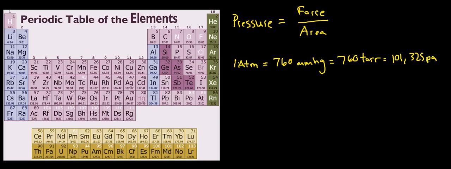And I believe they used to use Pascals quite commonly back then. I'm not sure exactly when the switch was made, but I've never really seen them, so I wouldn't really worry about them too much. The more common ones I'll see are atmospheres and millimeters of mercury.